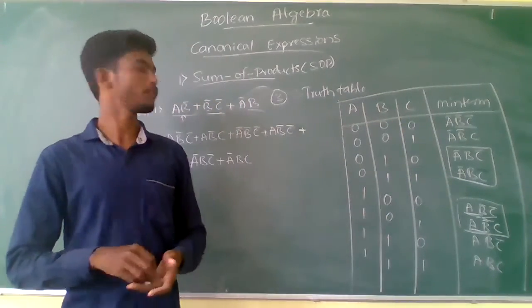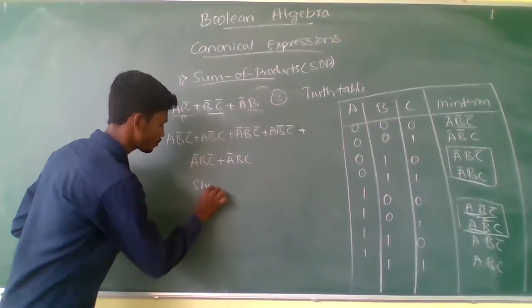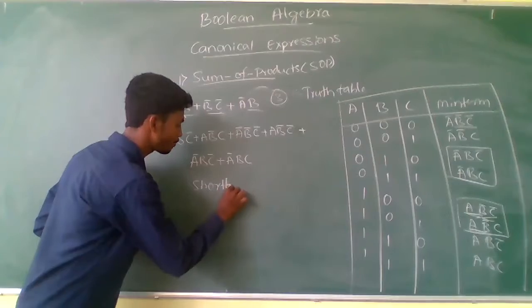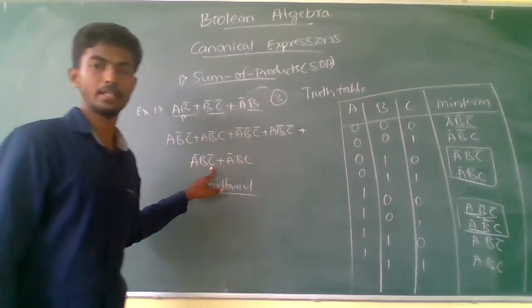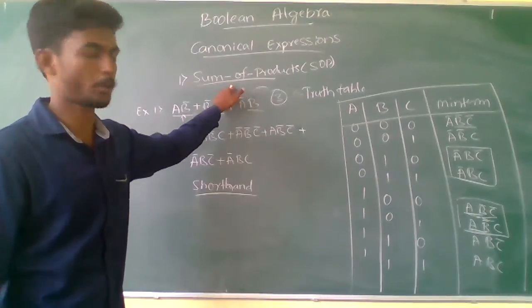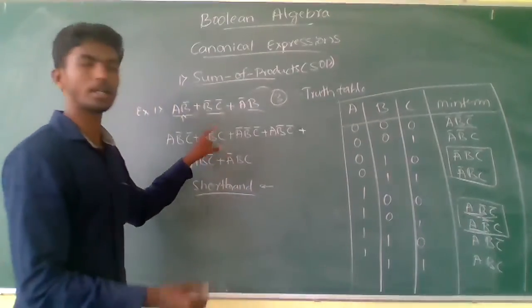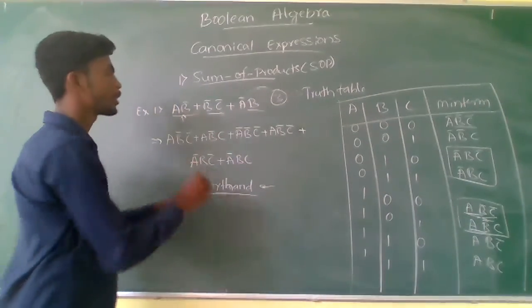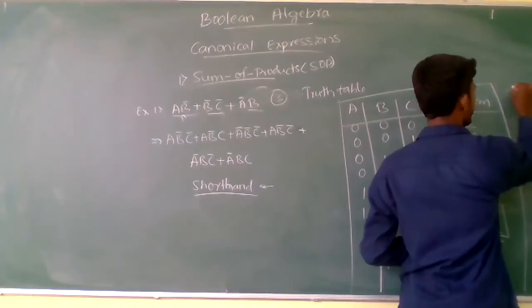And one more topic is there in this, the shorthand method. Up to here, we call it the canonical sum of products expression. When there is a need to convert this into the shorthand method, you need to add one more column here, that is the shorthand notation.